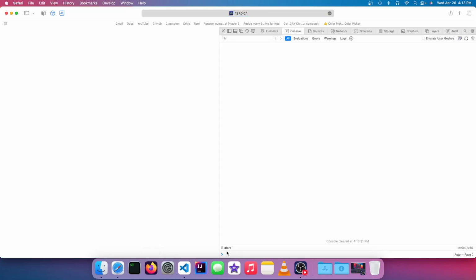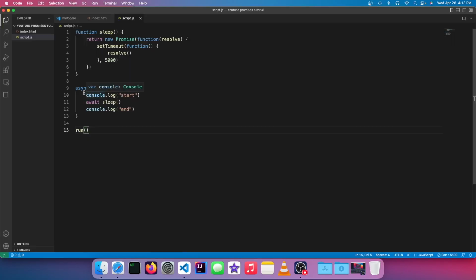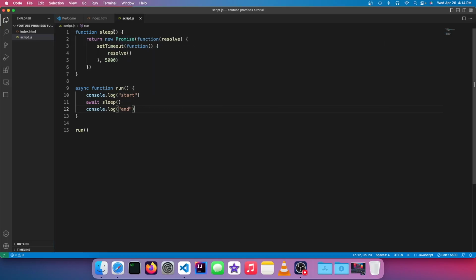So now you can see start, but end hasn't been called yet. So as you can see, we just got ourselves some synchronous code, because synchronous code means that it did not detach from the main process. And as you can see, we are still in the main process. So basically what this allows us to do is wait 5 seconds, which is a new thing, and then print end. And as you saw, this totally works. We basically just added a sleep function to JavaScript.